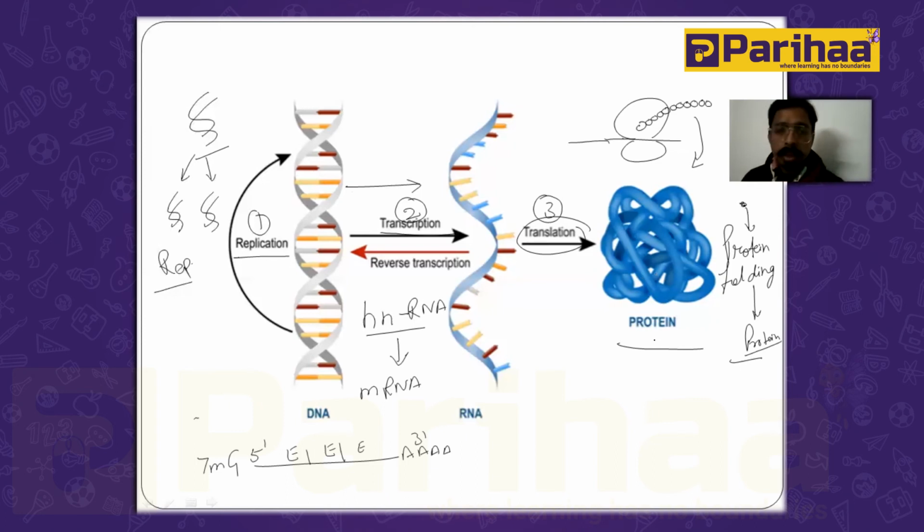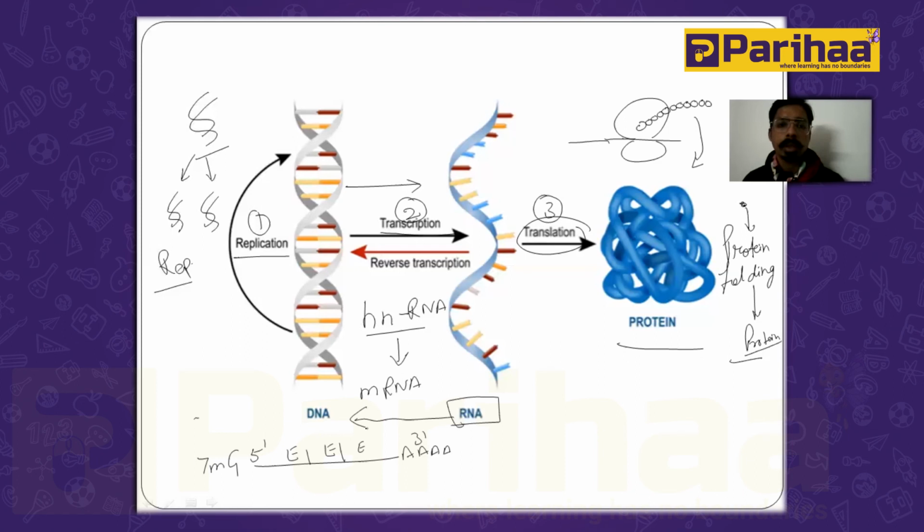The most important thing is the exception of the central dogma, which is reverse transcription. Reverse transcription is the process of the conversion of single-stranded RNA into DNA.